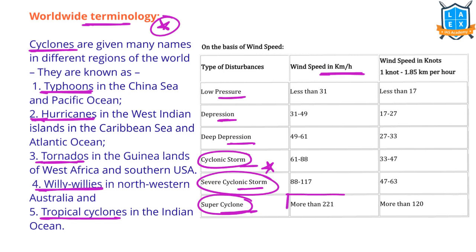Super cyclone means the wind speed should be more than 221 kmph. Then only we call a cyclone a super cyclone. For example, cyclone Amphan. That's a super cyclone because the wind speed is more than 221 kmph.